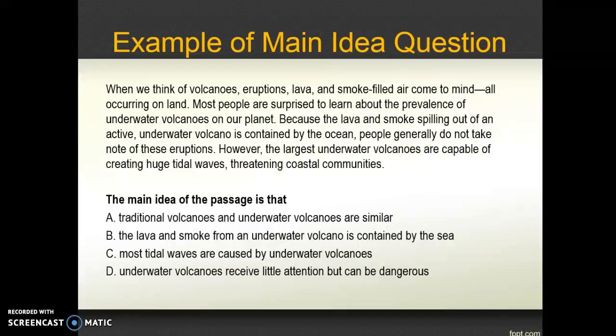Choice A is incorrect because the passage highlights differences, not similarities, between traditional and underwater volcanoes. Choice B is incorrect because although the passage notes that the lava and smoke from underwater volcanoes is contained by the sea, the fact is not the main idea. It supports the larger point about what people notice.